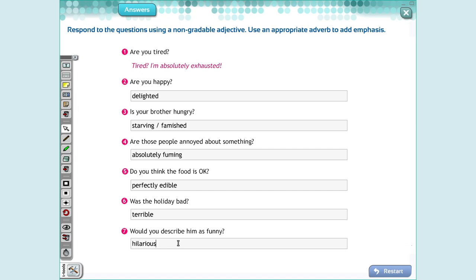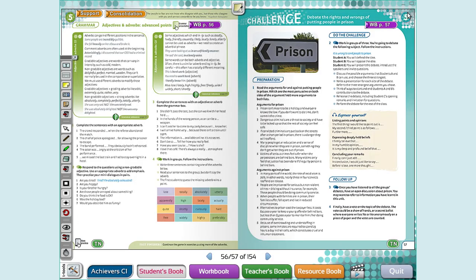So these are some non-gradable adjectives. When we talk about non-gradable adjectives, são os adjetivos que já estão intensificados. Okay? Now we have a second grammar box. We have the adverbs part 2, adjectives and adverbs part 2. Okay?